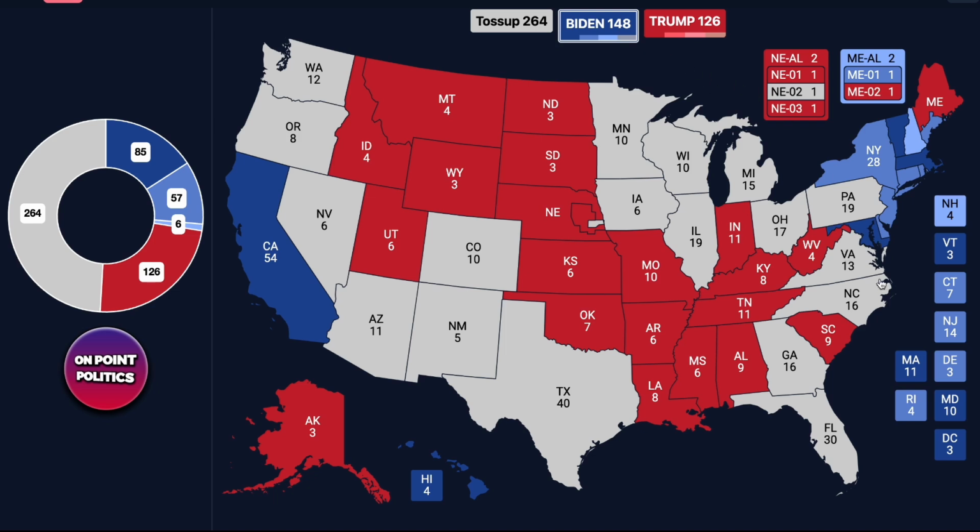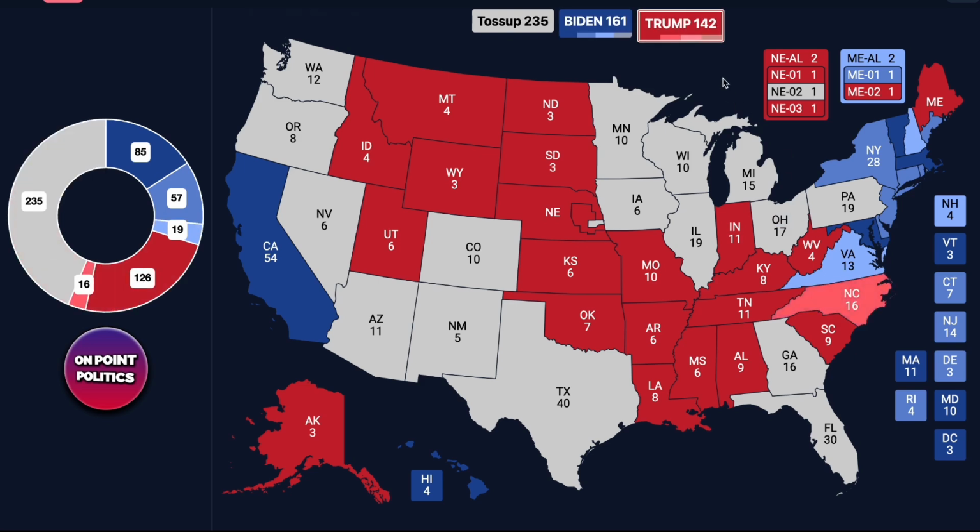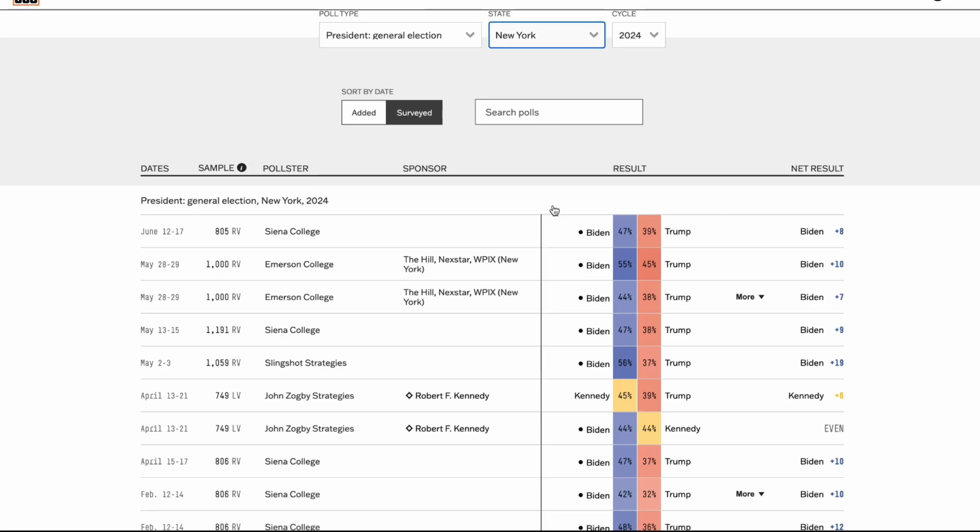For the state of Virginia, right now it is in the lean Democrat column. Polling data suggests that Donald Trump has taken the lead here, according to Decision Desk HQ. However, the polling data is still pretty competitive, and the fact that this is a liberal trending state, I'm going to give it to Biden by about a point or two, but Donald Trump has made serious gains here as of right now. If we look at the state of North Carolina, right now my model has it at a 9-point victory, which I think makes sense.